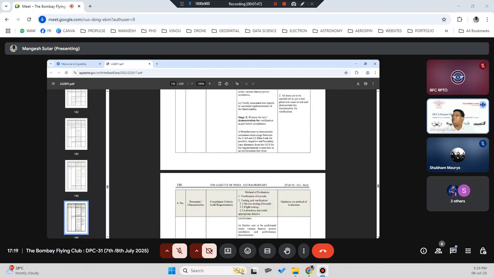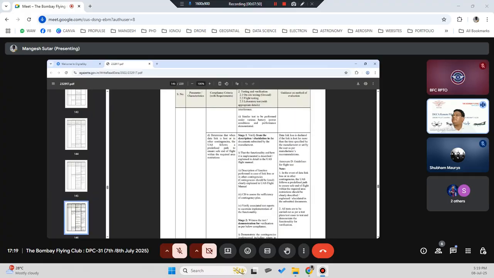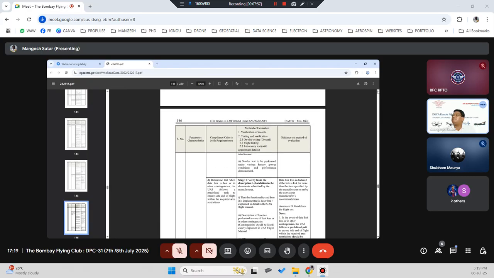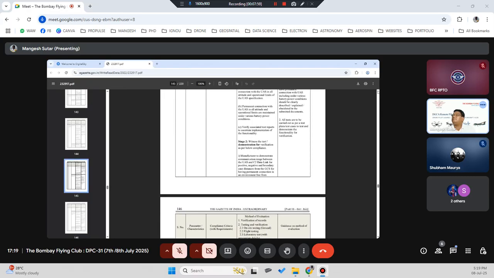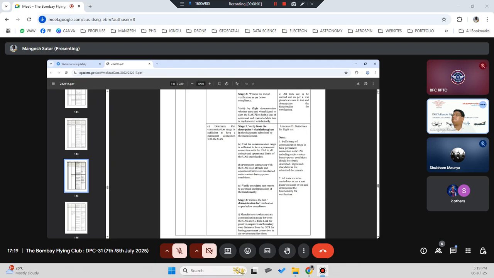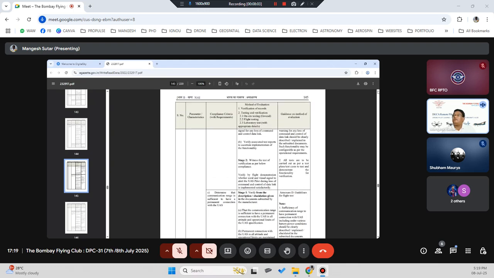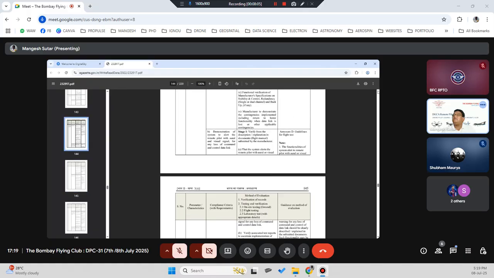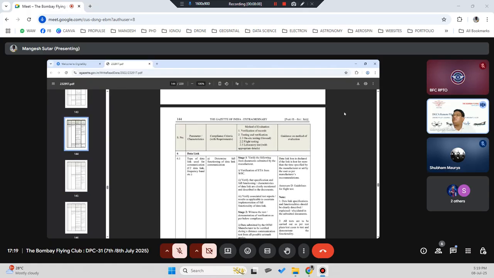Yeah, verify the description and the documentation submitted. This is related to communication. So the RC and the drone, how they are communicating, it's all about the data link used for communication, the C2 data link. How your drone is communicating, what your controller is, what your remote control is, what your GCS is, everything they will verify and validate.